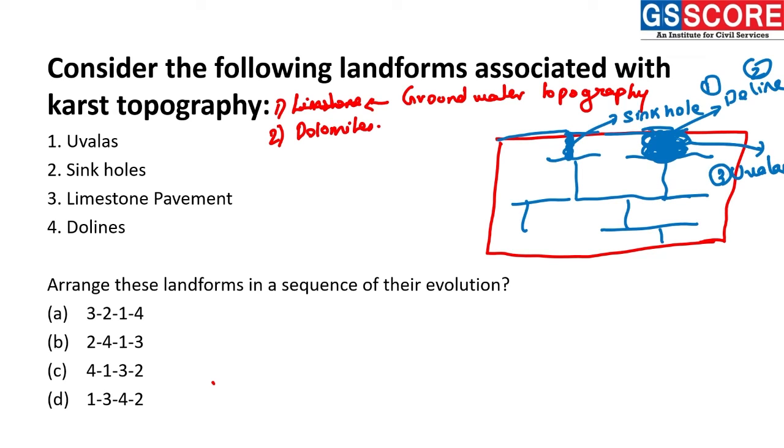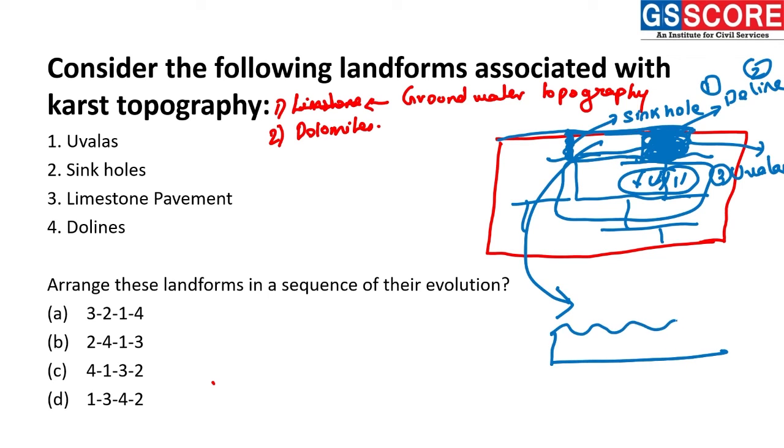Now, when the uvala is formed, there is more chance that the upper region will collapse and form towards its southern part. Also, after some time, there will be formation of a cave, but the upper region will be intact. Talking about the upper region, there will be a rough topography associated with the limestones.